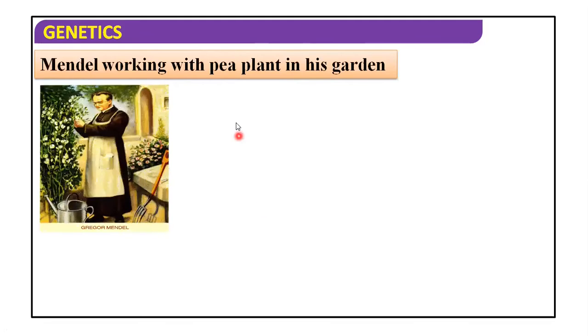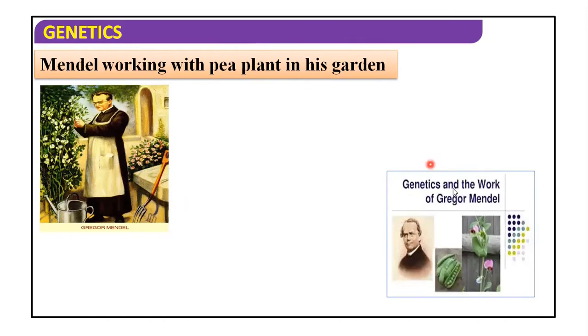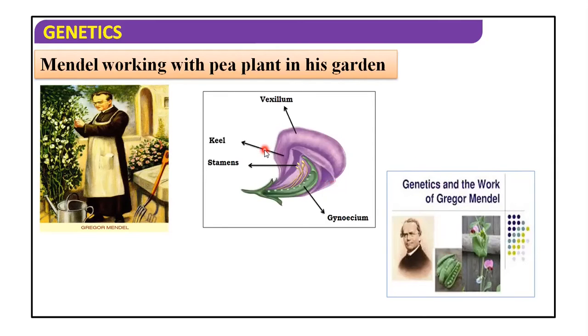Now, Mendel working with the pea plant in his garden. This picture is the proof. Here is the genetics and the work of Gregor Mendel. It is the pea flower. Now, what is this table going to show us?